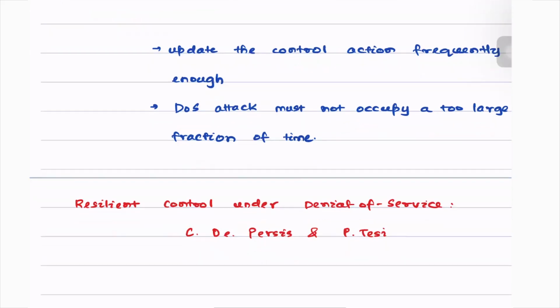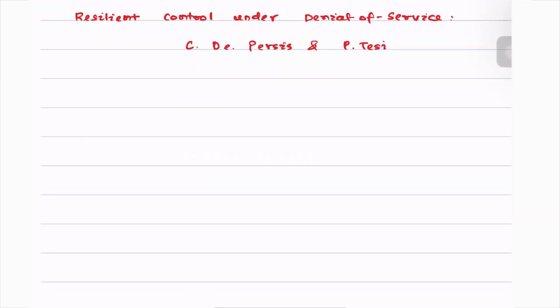With this, we move to the last application of today, which is the topic of opinion dynamics.